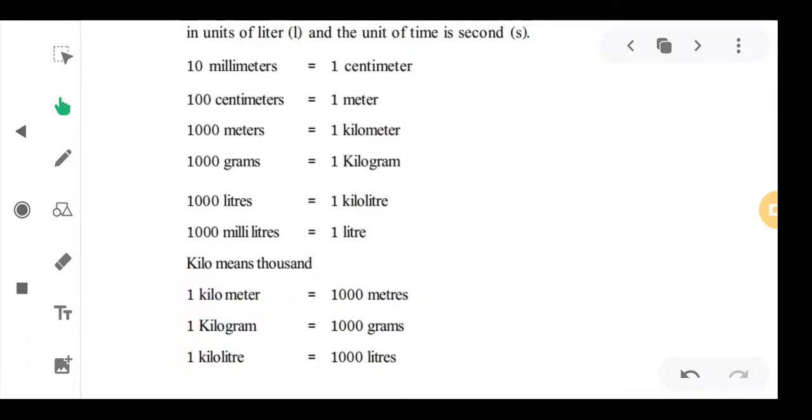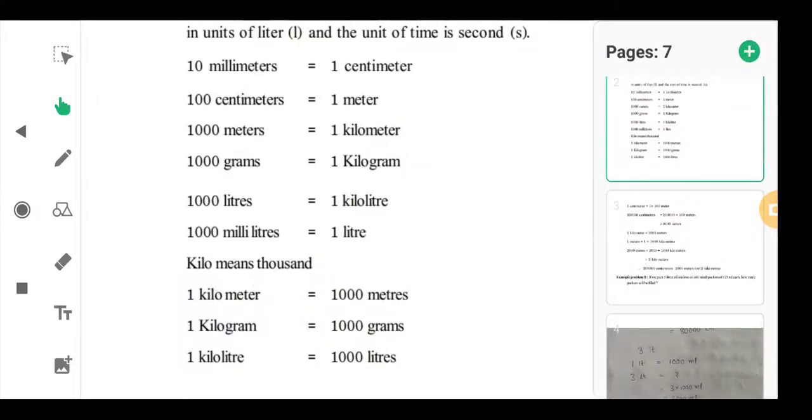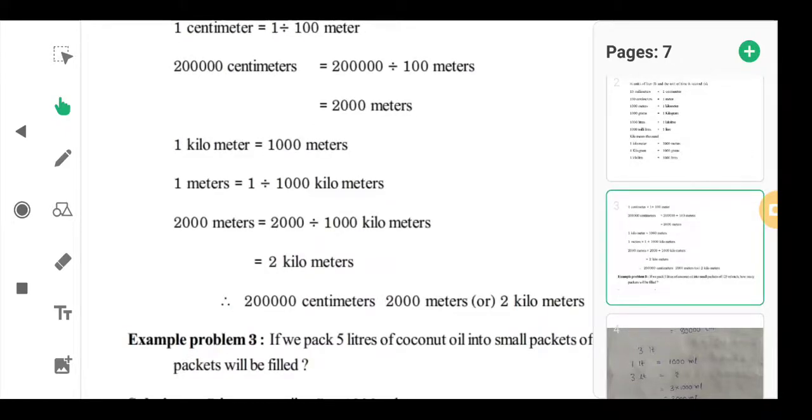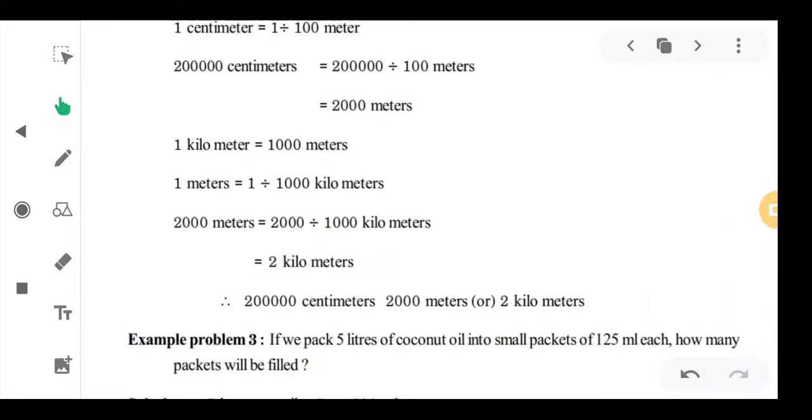Okay. So, now we will see one example also. See, in this example, we have 2 lakh centimeters, how many meters? So, what we do?